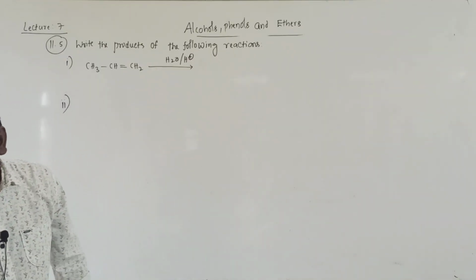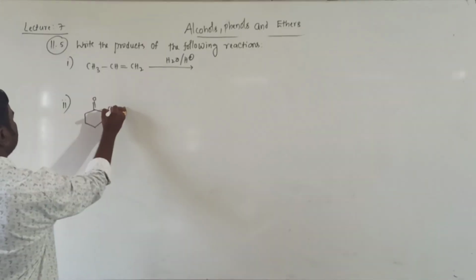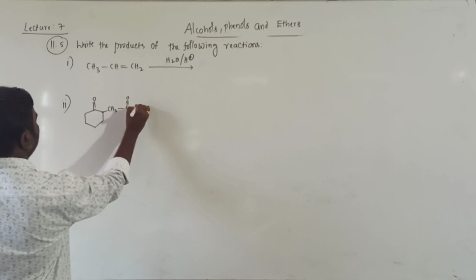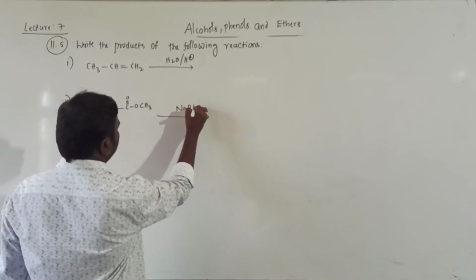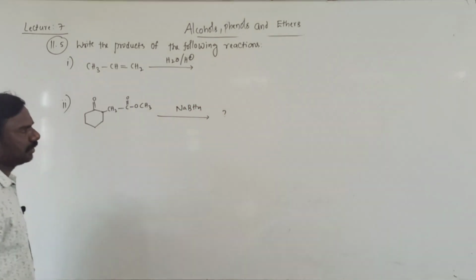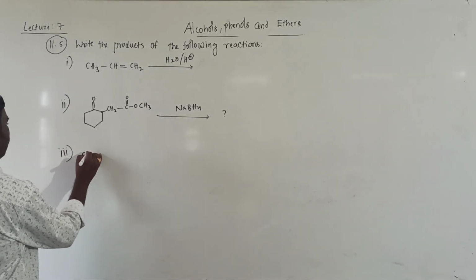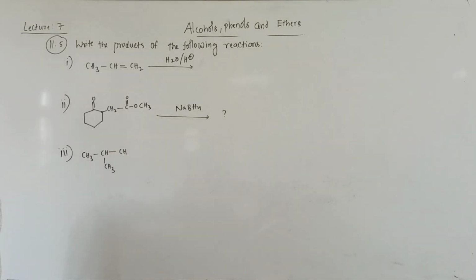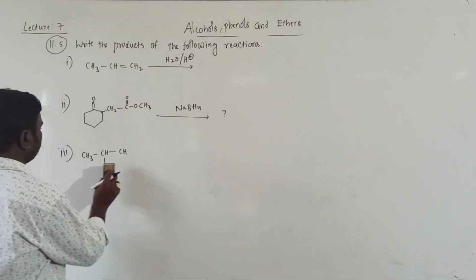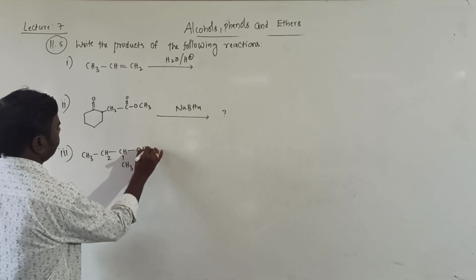What is the product? Double bond O here, CH2 C double bond O, CH3. This on treatment with NaBH4. What is the product? Next, the third one: CH3 CH2 CH CH3 with OH.